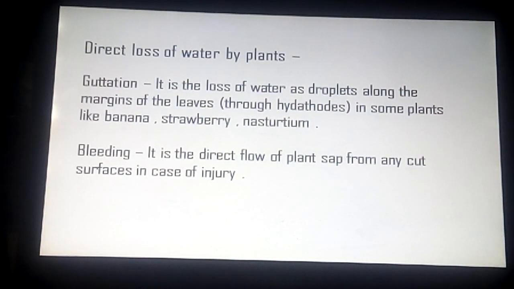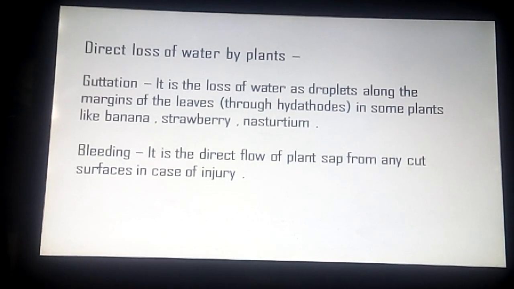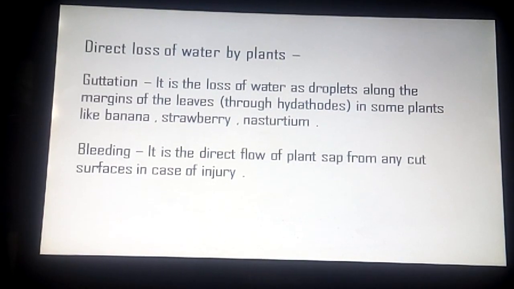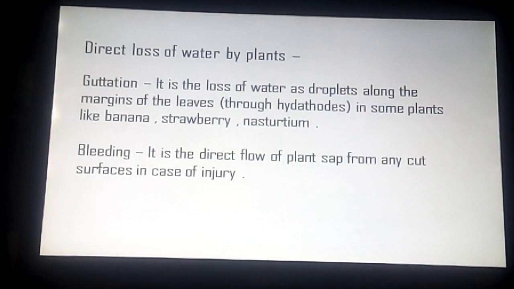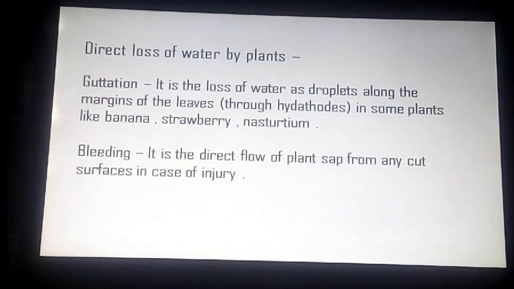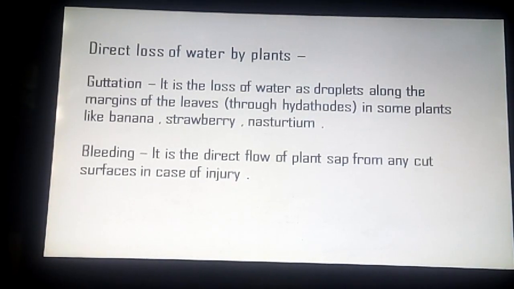A humid environment hampers transpiration while the roots continue to absorb water from the soil. This builds up a big hydrostatic pressure within the plant and forces out the excess water directly from the tips of veins in the leaves. Special pore-bearing structures called hydathodes are present on the margins of the leaves to allow this exudation. Guttation can be observed in many plants and is quite common in banana, strawberry, nasturtium.